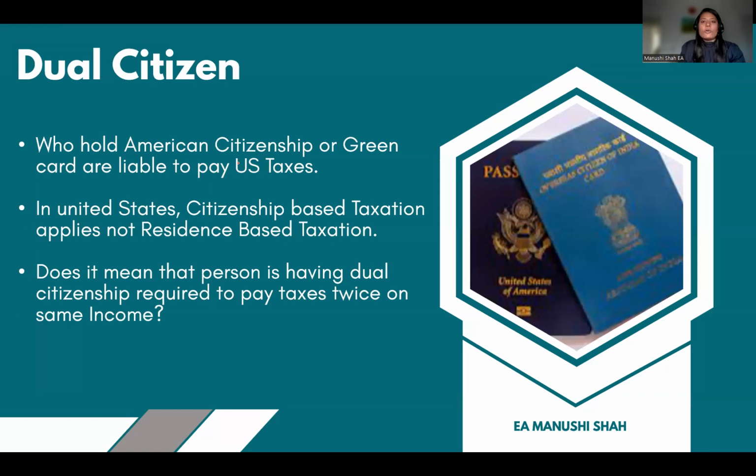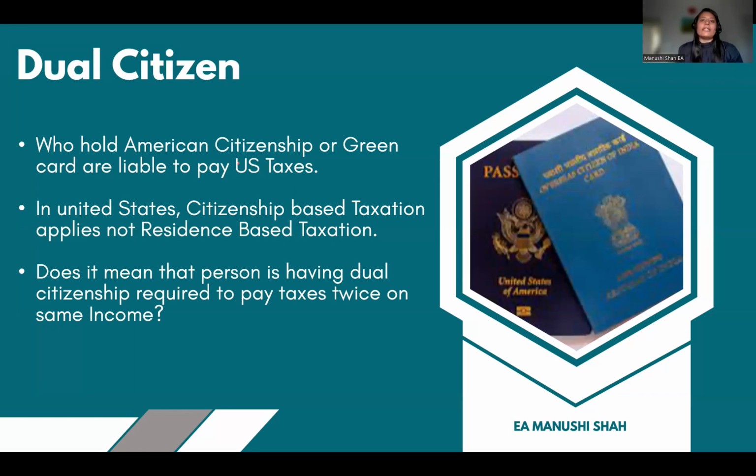So we have different benefits which are available to get a credit, or you can get an exclusion. We have a foreign tax credit, we have a foreign earned income exclusion, and we have a housing exclusion. So based on certain situations we can get a benefit, and on the same income we are not supposed to pay taxes again. We just need to file the tax return.